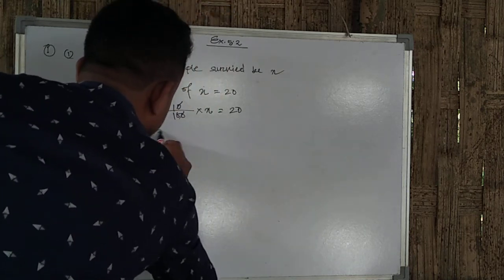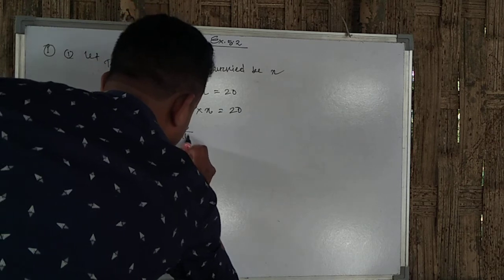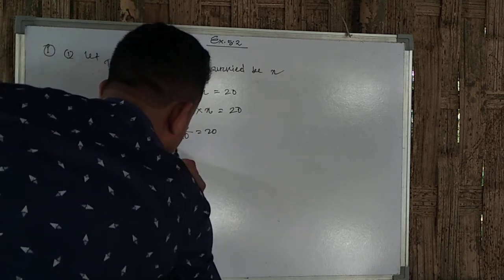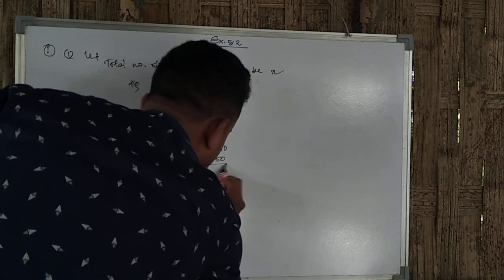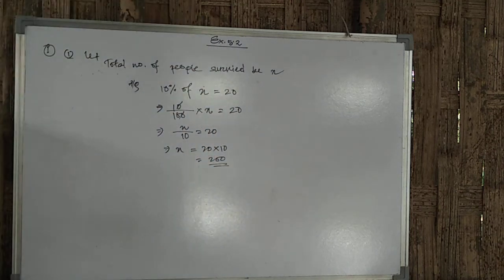Now X by 10 is equal to 20. So X equals 20 into 10, which is 200. That means the total number of people surveyed was 200. Now see the next question.